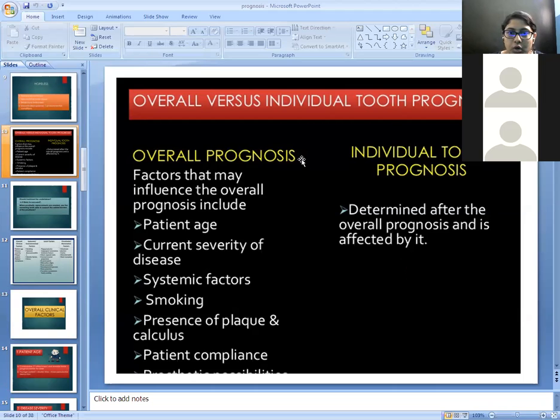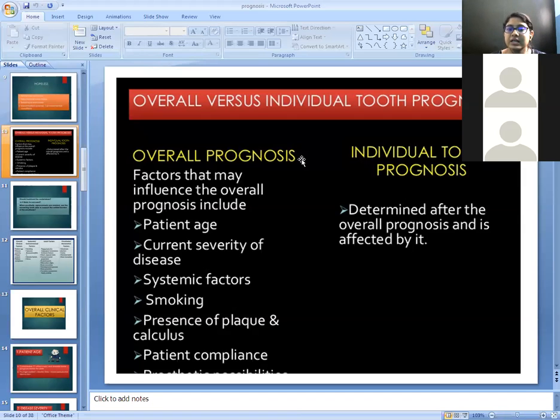It mainly occurs in young adults, so within a minimum period, maximum destruction occurs. So in young patients, it affects the prognosis. And in old patients, there is a longer duration but less clinical attachment loss. So patient age is a factor which affects the overall prognosis.